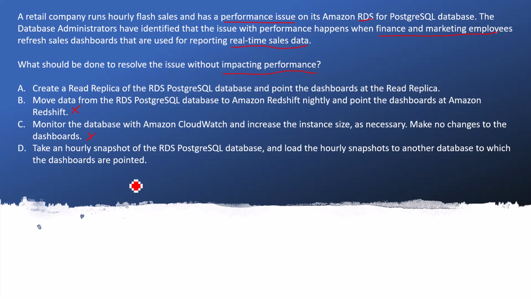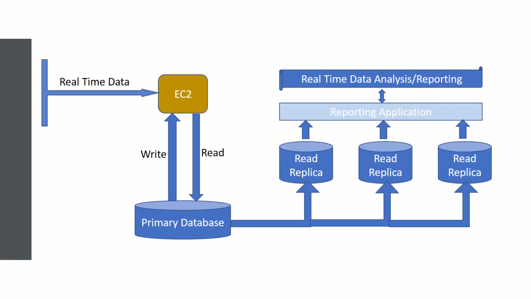The last is take an hourly snapshot of the RDS PostgreSQL database and load the snapshot to another database to which the dashboards are pointed. That is the wrong option, because here they are looking for real-time sales data reporting and they keep on refreshing it. So the right option is to create a read replica of the RDS PostgreSQL database and point the dashboard at the read replica. Let's jump on to more slides which explain in detail how we can use the read replica in such a scenario.